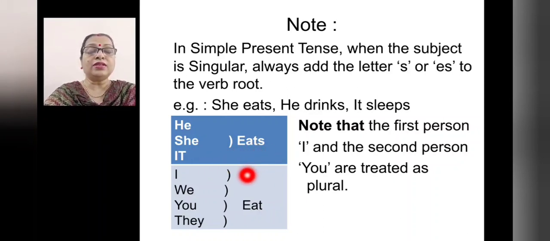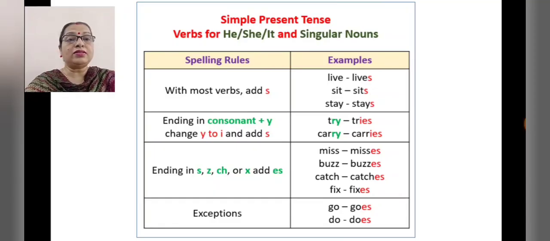But whereas here down, I is singular, you singular, and we, they are plural. But what you have to remember? The first person I and you are treated as plural. So always you will write I eat, we eat, you eat, they eat. Okay, remember this. So in simple present tense, remember certain spelling rules.